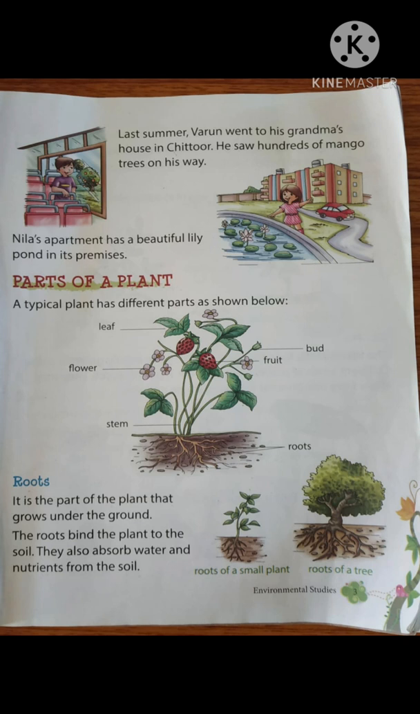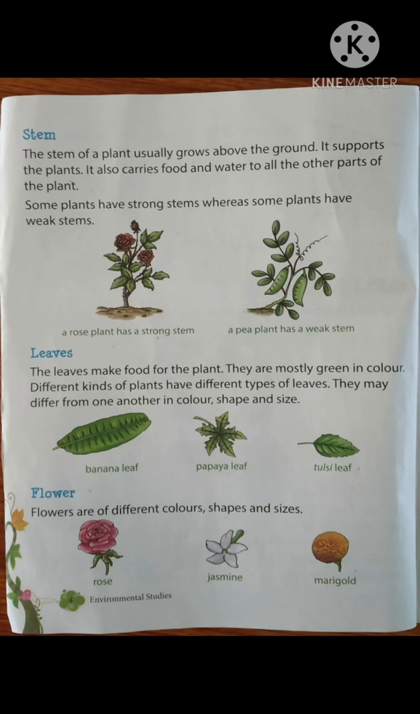Roots are under the ground. It binds the plant. It gives nutrients and water to the plant. It takes the water from the soil and gives it to the plant. Next we have stem. Stem is above the ground. It gives support to the plant. Some stems are very strong and some stems are weak. Stems are of two types: strong stems and weak stems.